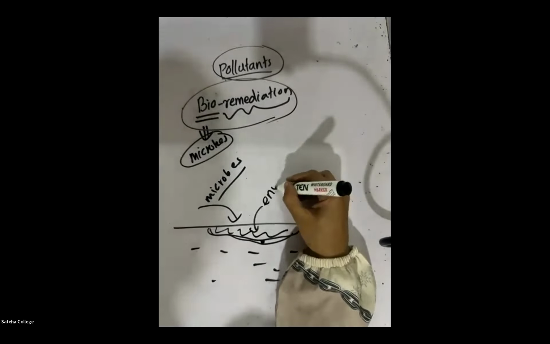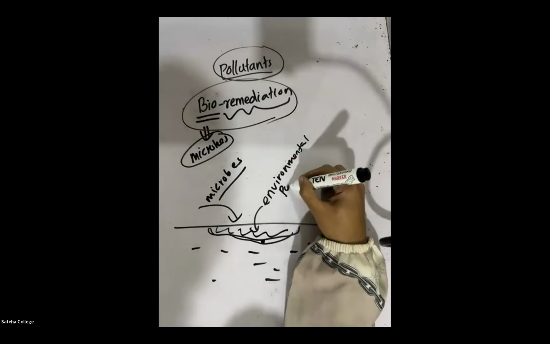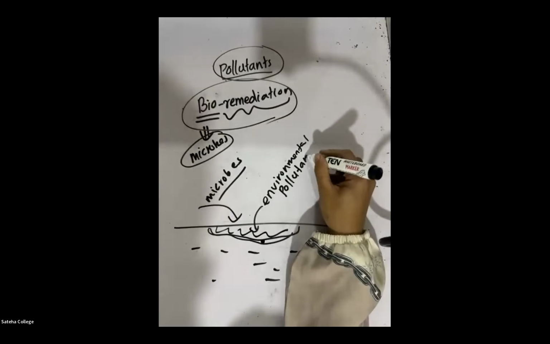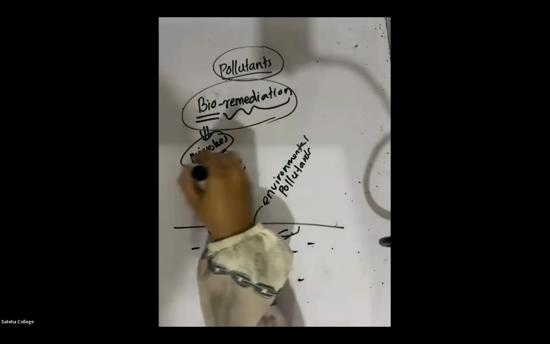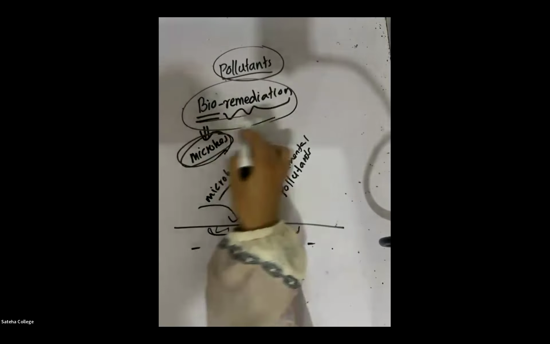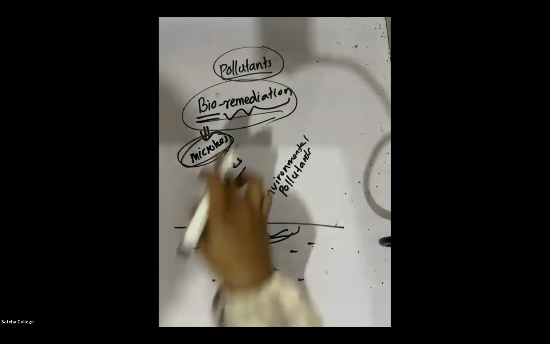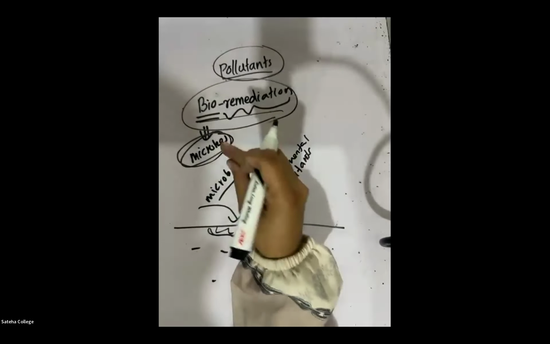So bioremediation means the technology that is used to remove environmental pollutants. We are removing environmental pollutants by using microorganisms. This technology is called bioremediation. So everyone tell it together. What is meant by bioremediation?